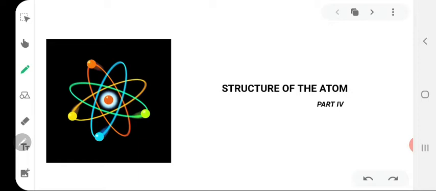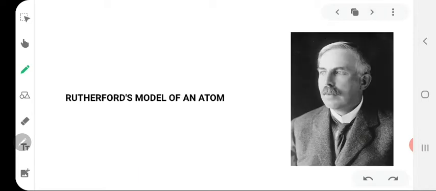One amongst them was that he could not explain the results of the experiments carried by Rutherford and other scientists, which were conducted at a later stage. So today we shall primarily discuss Rutherford's model of an atom.